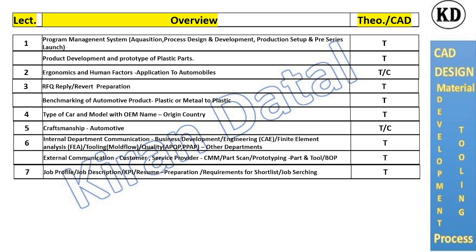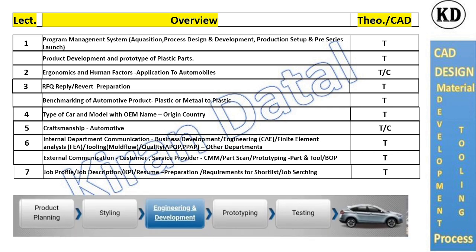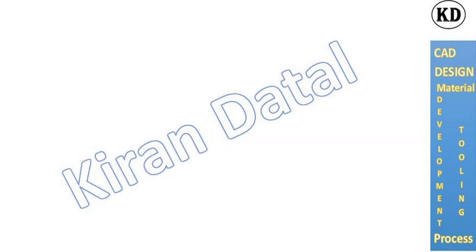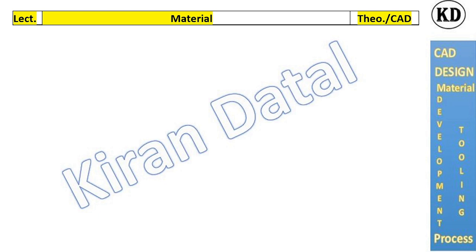Next, we cover in the seventh lecture of our training job profile or job descriptions, key performance indicators, and resume preparation: requirements for shortlisting and job searching, how your resume will be shortlisted by a company, and how you will get calls, interviews and offers from companies on web portals and others. Next is the process before designing.